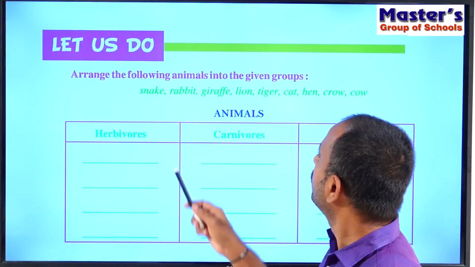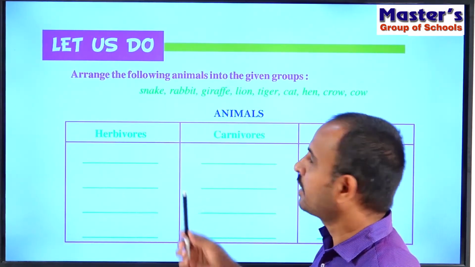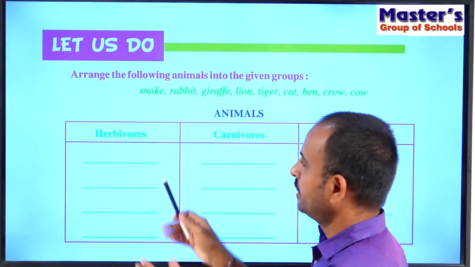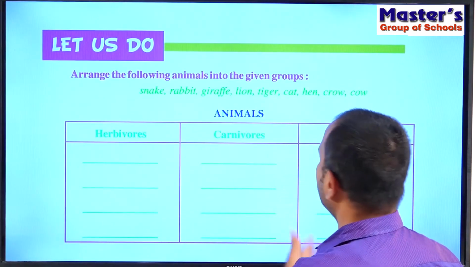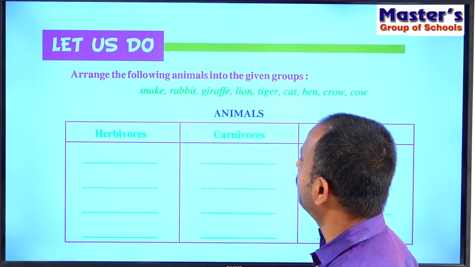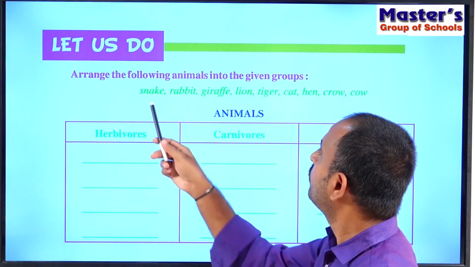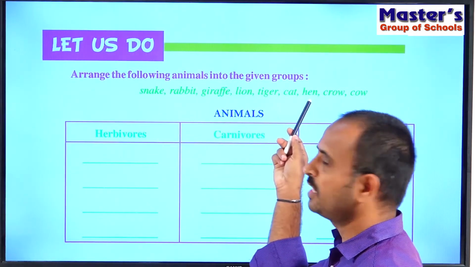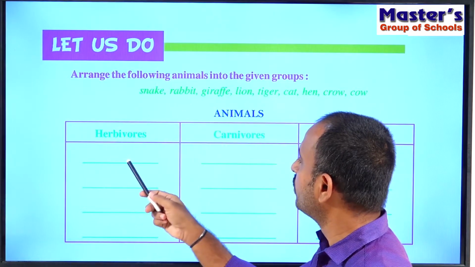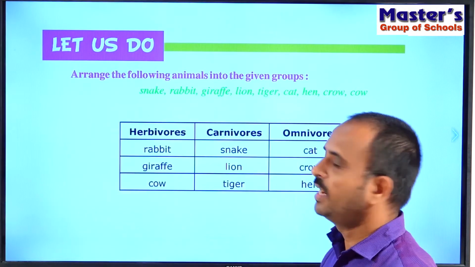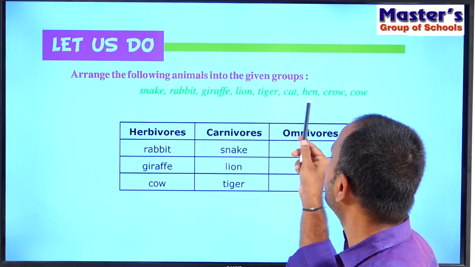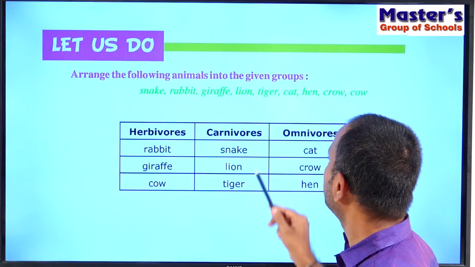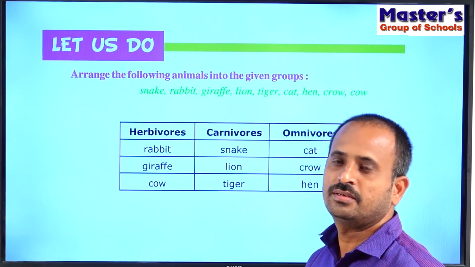Now we have to classify these animals into herbivores and carnivores and omnivores. So let us separate what are the herbivores among these animals and write those herbivores in these blanks. And let us identify what are the carnivores in these animals and write carnivores below the carnivorous blanks.